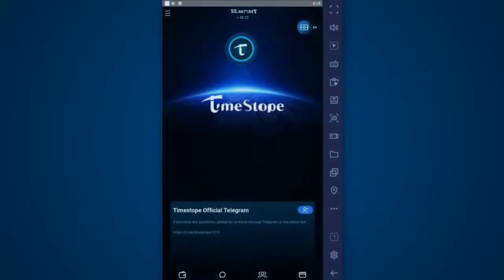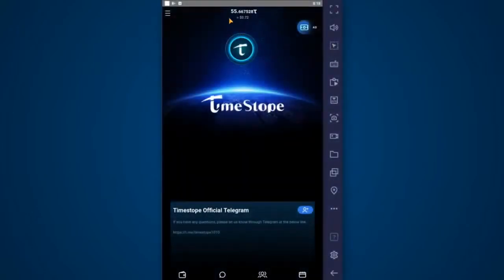With that, I'm going to dive into the app and all the features it has. So this is the TimeStope app. Up here, you're greeted with your balance and the US dollar equivalent. Remember, it's not worth anything right now. Down here is the official Telegram if you want to sign up for that.